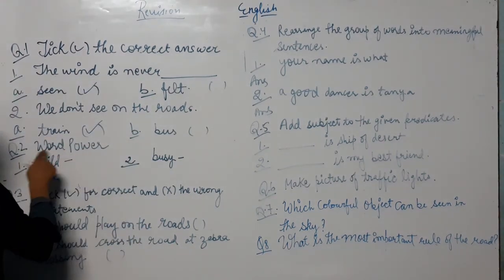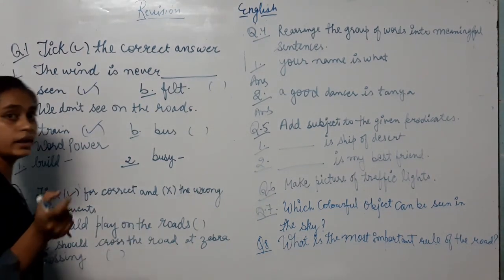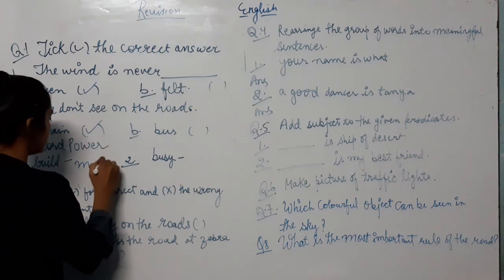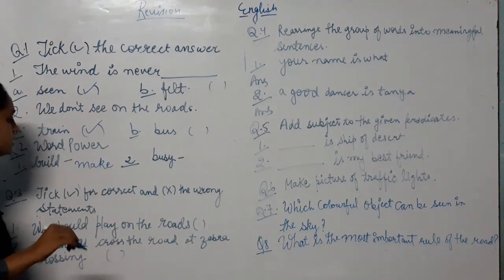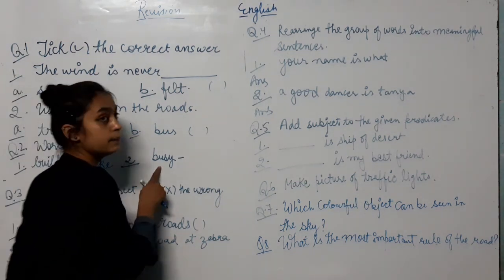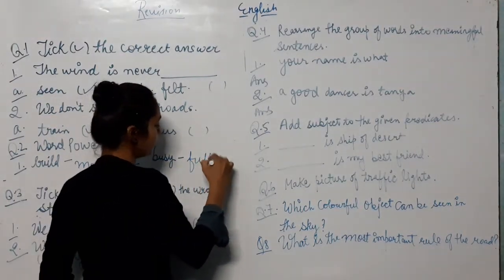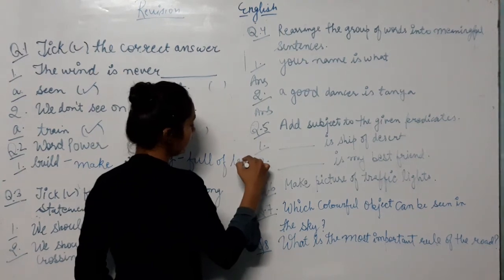Word power. This is also in English. What is the meaning of build? Build is make. Second, busy. Busy means full of traffic, according to chapter number 2.